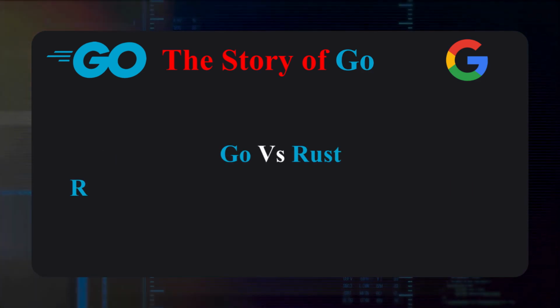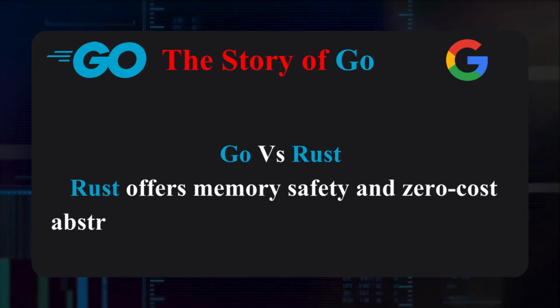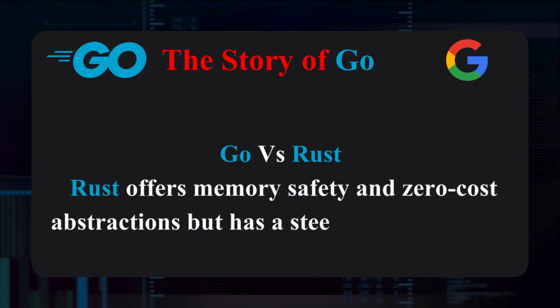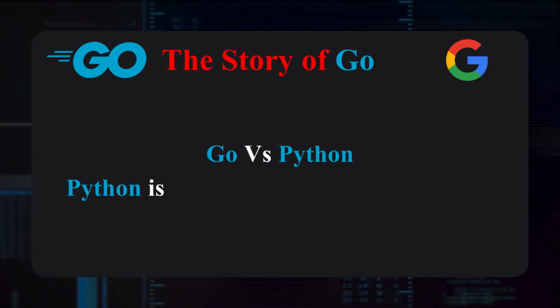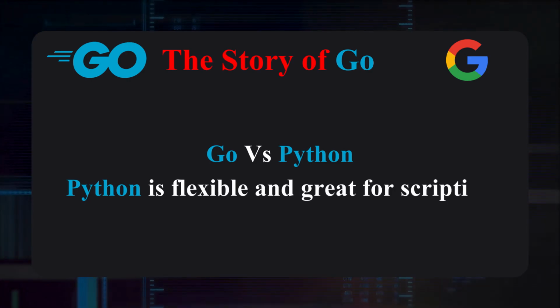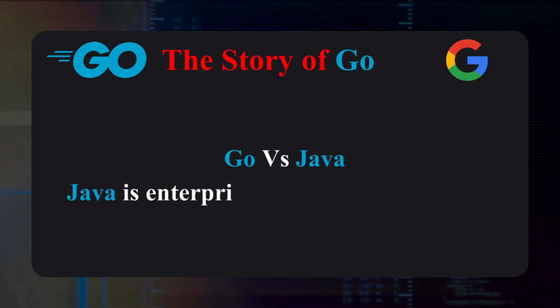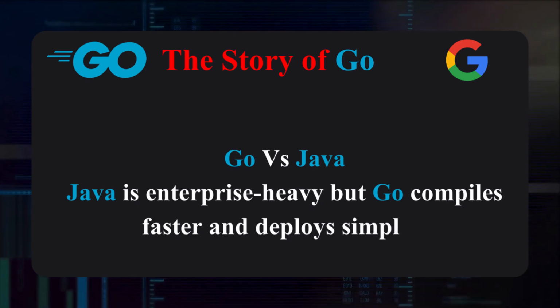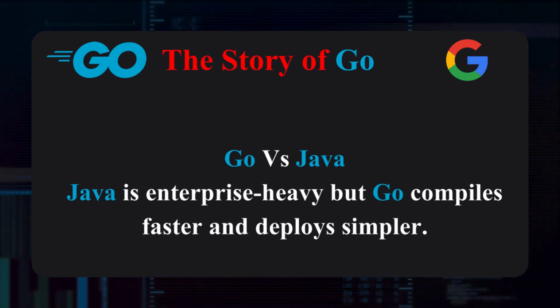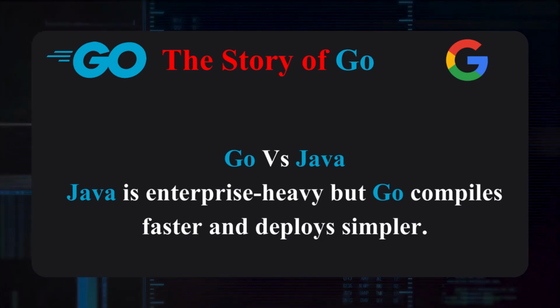How does Go compare? Rust offers memory safety and zero-cost abstractions, but has a steep learning curve. Python is flexible and great for scripting, but slower for high-concurrency servers. Java is enterprise heavy, but Go compiles faster and deploys simpler. Go sits in a unique position: not too complex, not too minimal, but balanced.